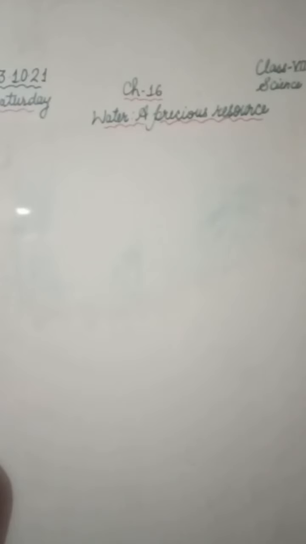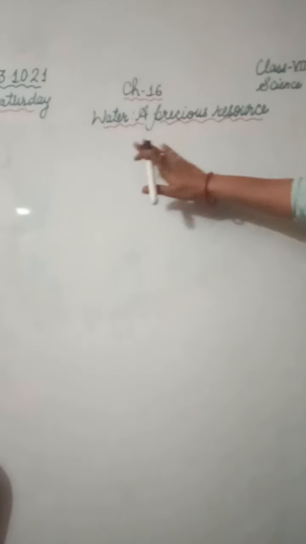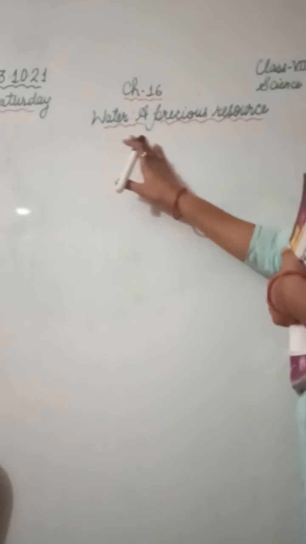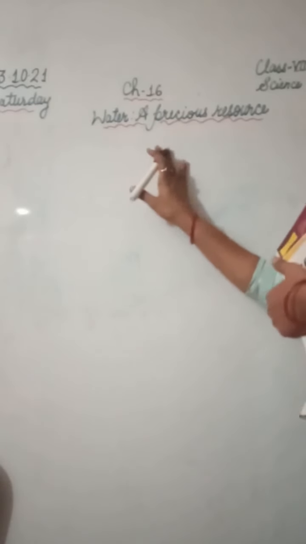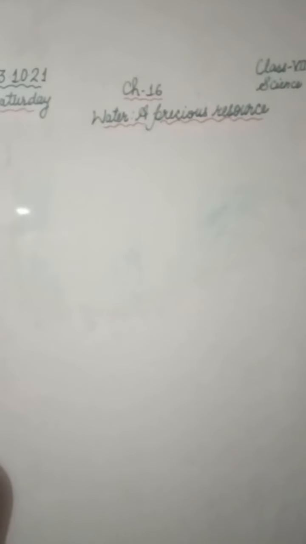Good morning students. Today we are going to start a new chapter, chapter 16, Water: A Precious Resource. In this chapter we will learn how water is essential for us, what the different uses of water are in our day-to-day life, and from where we get water, that is, what the sources of water on the earth are. We will talk about why groundwater is depleting day by day, how we can increase the level of groundwater, and how we can conserve water.